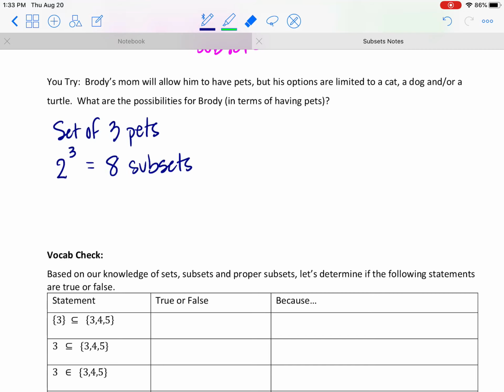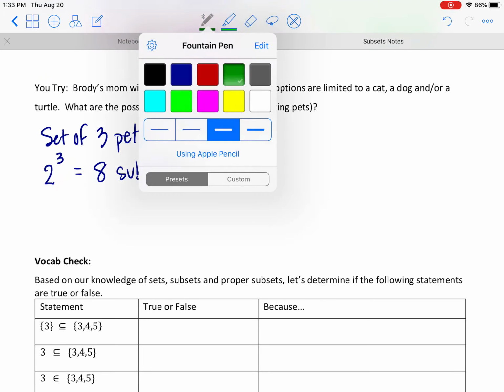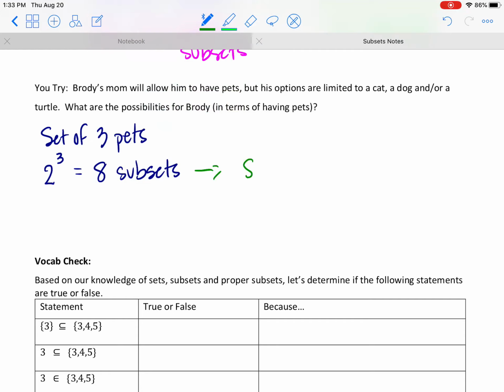8 combinations. Let's go green again. Okay, 8 possible combinations of pets.